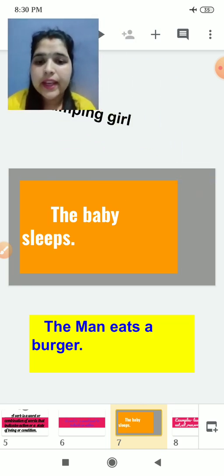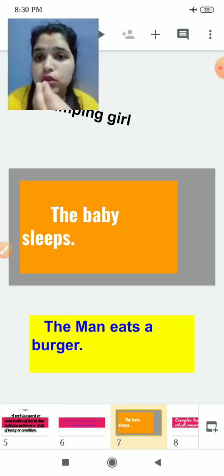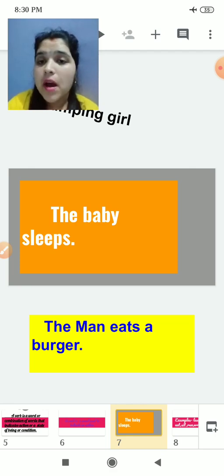The man eats a burger. What is the man doing? The man is eating a burger. So what kind of action is the man doing? He is doing the action of eating. What is he eating? The man eats a burger. What is eats here?